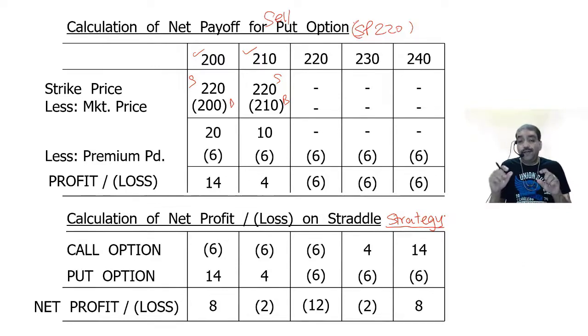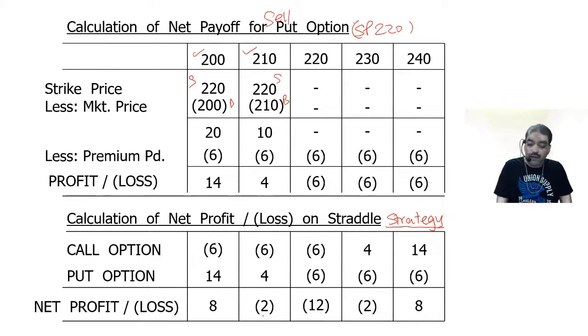So in a straddle strategy, what is the conclusion? In a straddle strategy, if the prices go on increasing beyond 240, 250, 260, 270, 280 like that, then also you make a profit. If the prices go on continuously falling, like what has happened in COVID now, all the prices have been continuously falling, then in that case you make unlimited profits. When will you not make a profit? When the prices are stable.